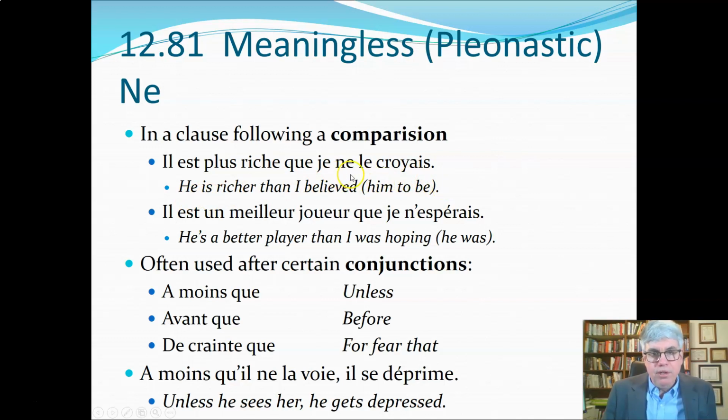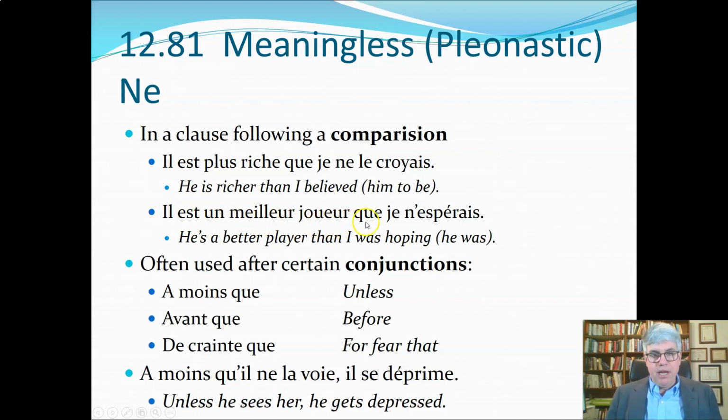But notice how the word ne doesn't add anything in here. It doesn't get translated. If it wasn't there, it wouldn't change the meaning. But they put it in, and that's a kind of sophisticated French. Il est un meilleur joueur que je n'espérais. He is a meilleur, a better joueur, a player, like a tennis player.